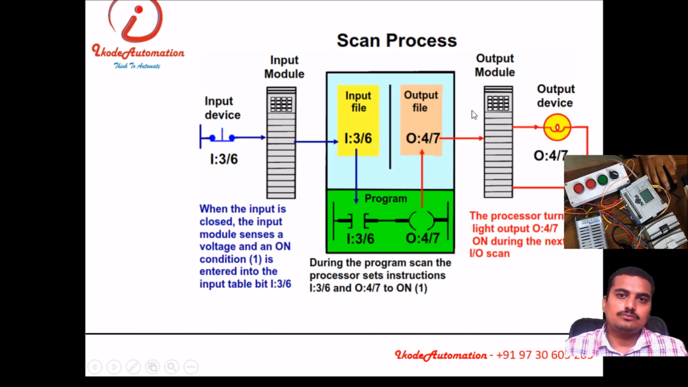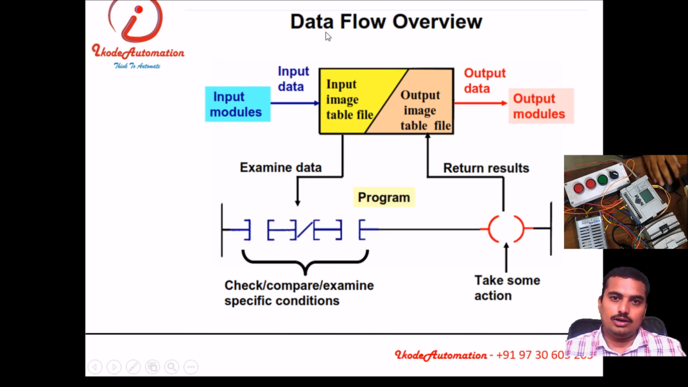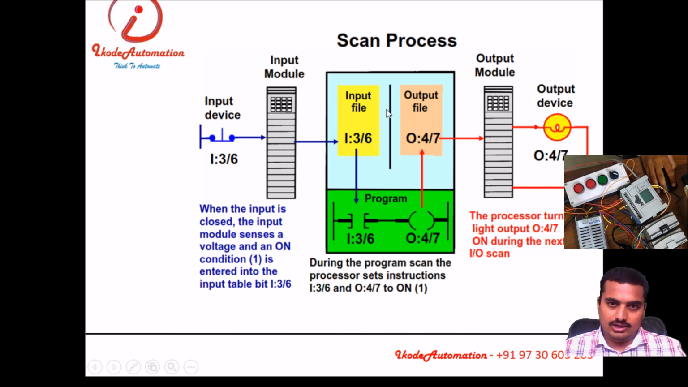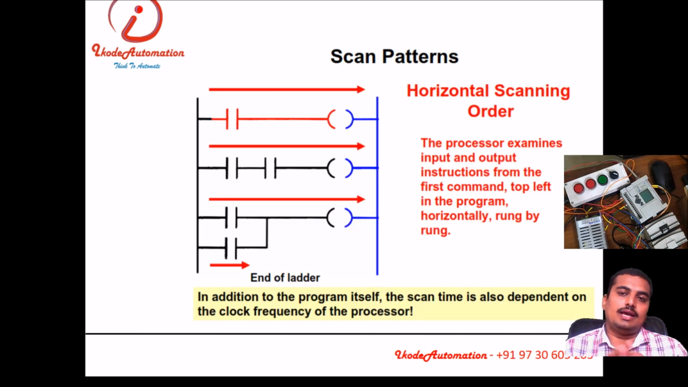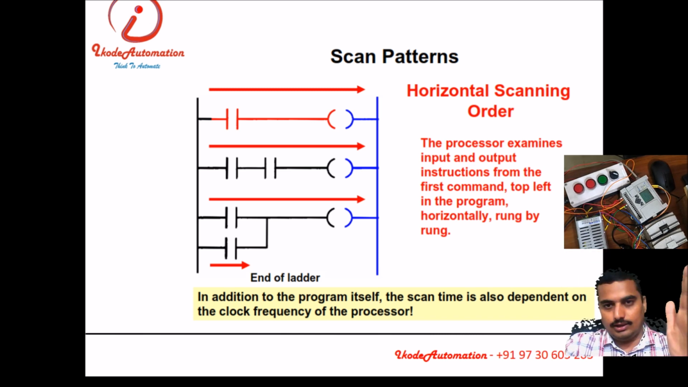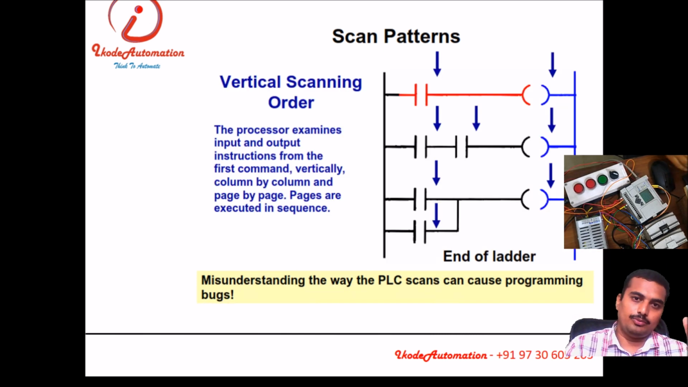and that will affect the physical output status. Scan process: push button connected to the input card, then input data file, output data file. Input data file will be compared with the program, and output data file will update according to the logic. Physical output turns on. So scan patterns. Scan patterns means how PLC scans or checks the program, how it compares the input with the logic of the program. So it has a few patterns like horizontal scanning, vertical scanning, and diagonal scanning. Diagonal scanning is most popular nowadays.